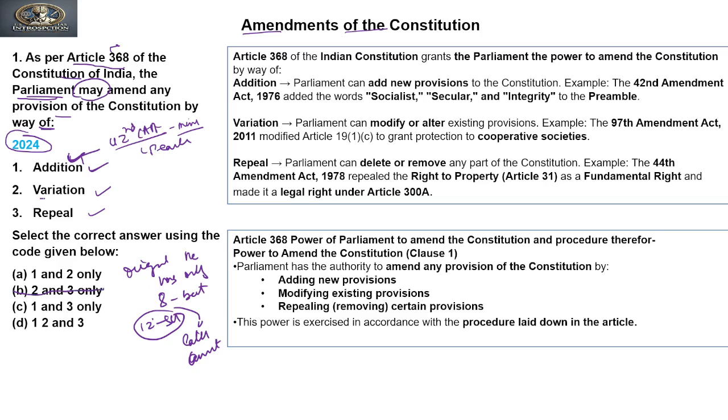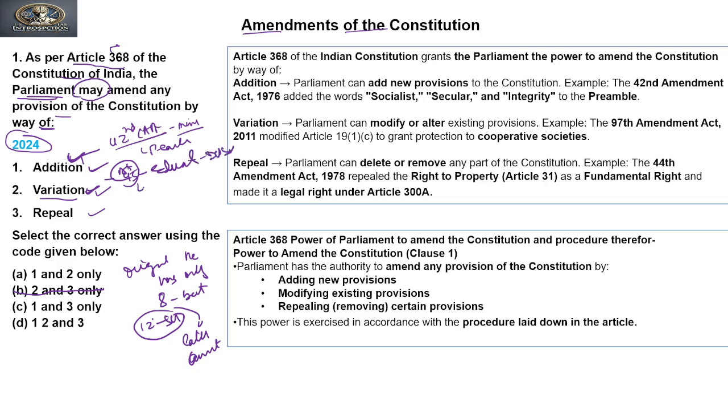Now, can it vary or modify the provisions of the constitution? Yes, it has modified the provisions of Article 45 of the constitution, related to education, in the DPSP.